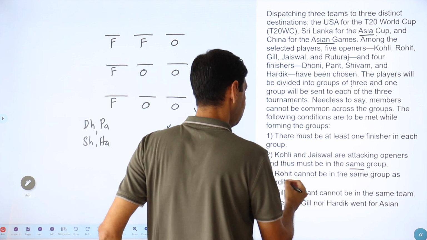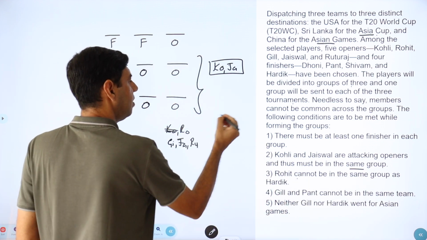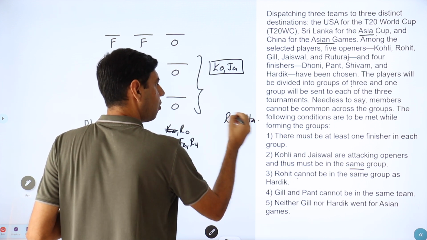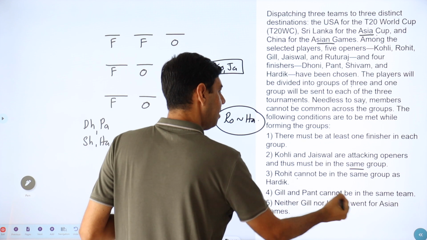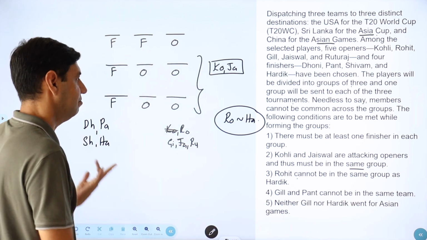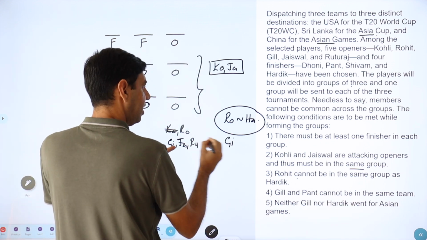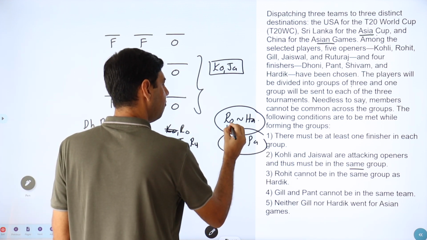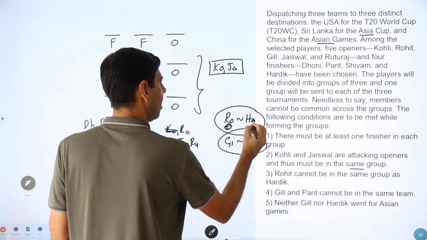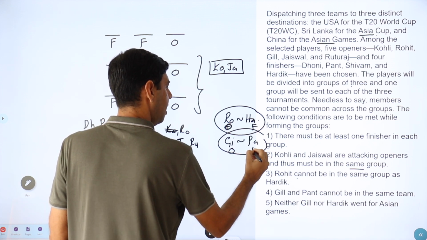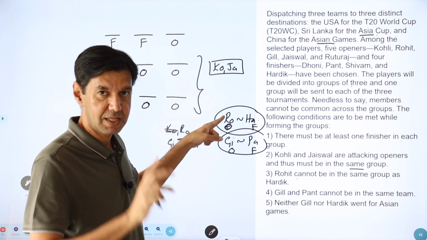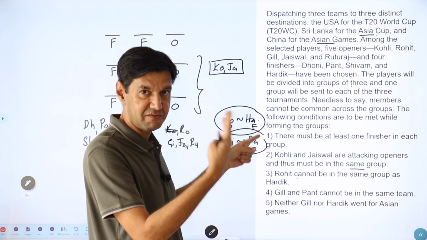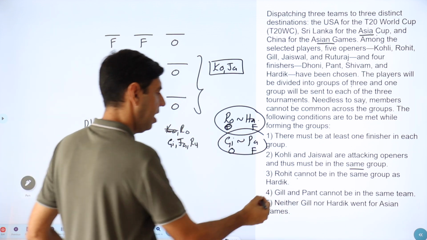Rohit cannot be in the same group as Hardik. So we have some problem with Rohit and Hardik, just remember them. Gill and Pant cannot be in the same team. Similarly, we have Gill, who is an opener, and Pant, who is a finisher. So in both cases, we have 1 opener and 1 finisher which have a problem. Wherever Rohit comes, the next point should be Hardik. Wherever Gill comes, the next point should be Pant, or wherever Pant comes, you should think of Gill next.